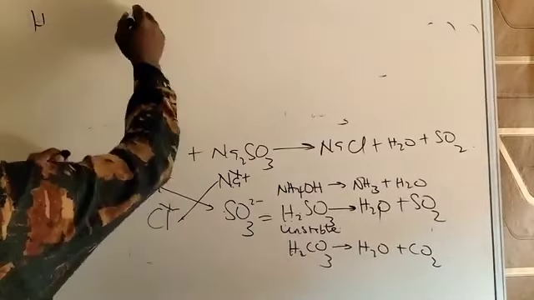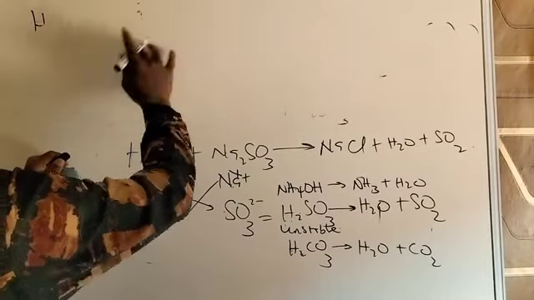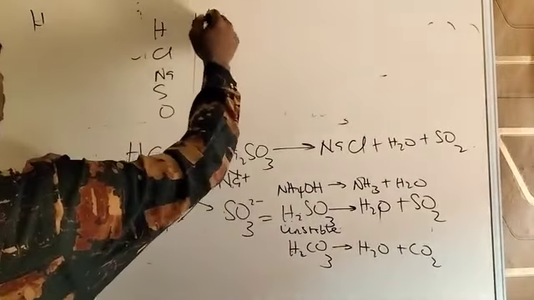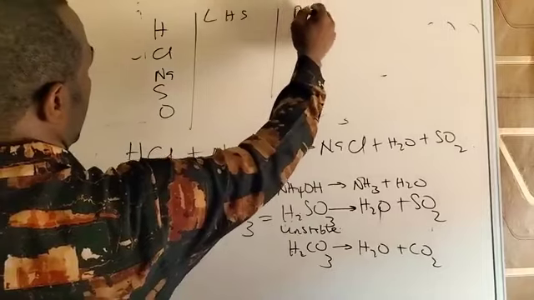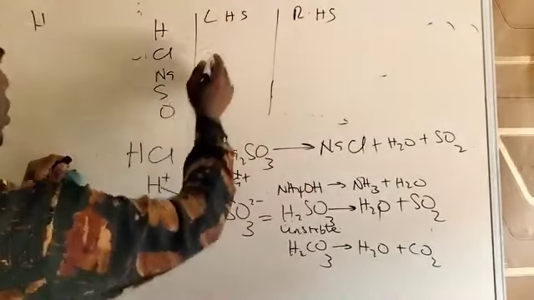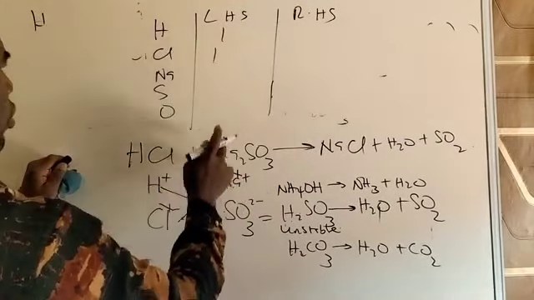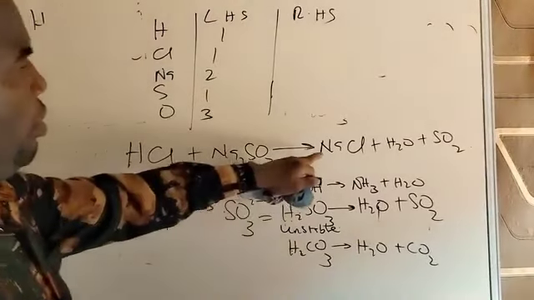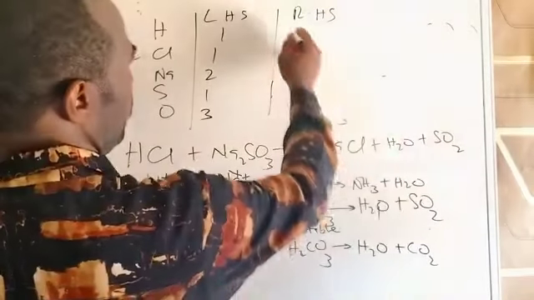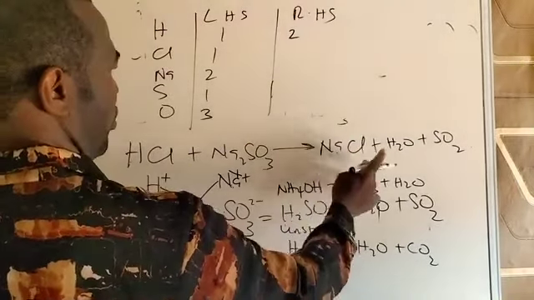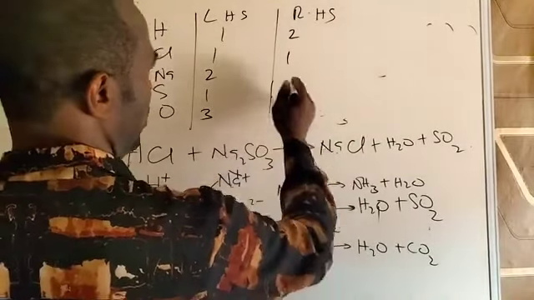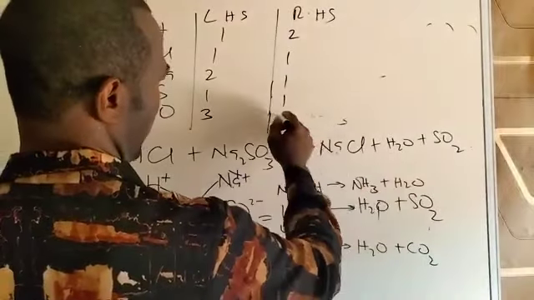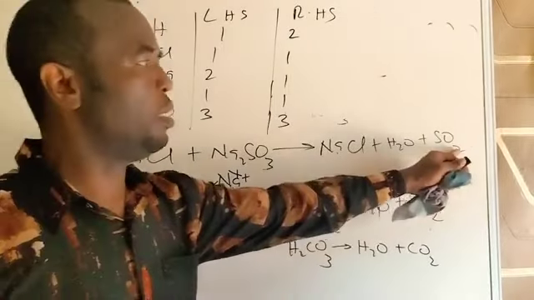So we have hydrogen, chlorine, sodium, sulfur, oxygen. Left hand side, right hand side. Hydrogen is 1, chlorine 1, sodium 2, sulfur 1, oxygen 3. Go to the right side. Sodium to hydrogen first, 2, sodium, chlorine, 1, sodium 1, sulfur 1, oxygen 3. That is 2 plus 1, 3.